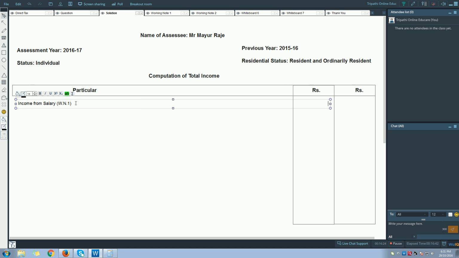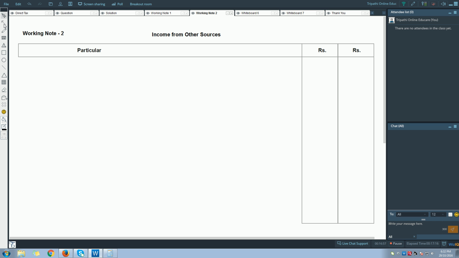So this is what we are going to take in our main solution. So let us go to the main solution. We have already written working note 1, right? So let us go and write the amount as well. Income from salary is 9,67,500.